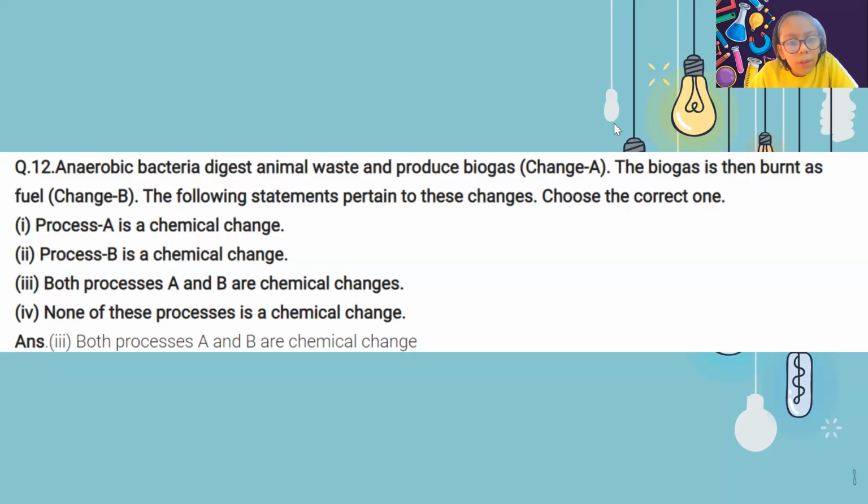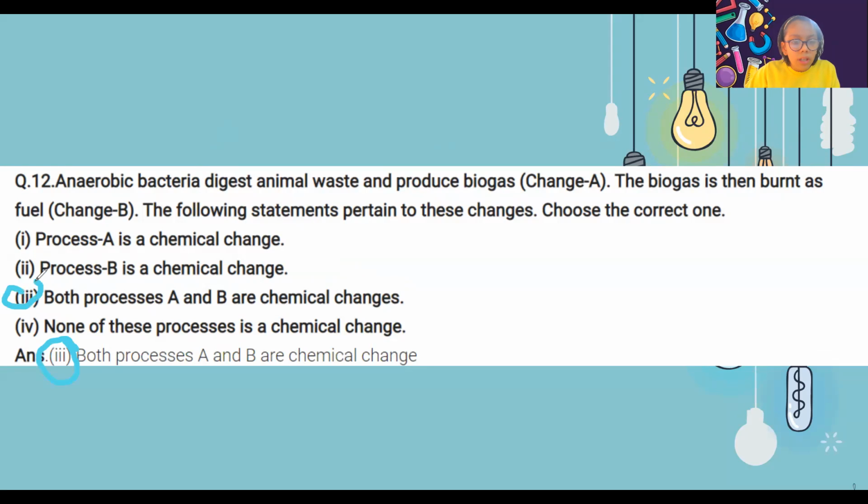Next question is, anaerobic bacteria digest animal waste and produce biogas. This is change A. The biogas is then burnt as fuel. That is change B. The following statements pertain to these changes. Choose the correct one. Process A is a chemical change. Process B is a chemical change. Both process A and B are chemical changes. None of them are chemical changes. The third answer is correct, because both A and B are chemical changes.